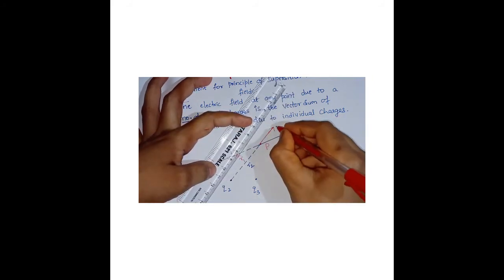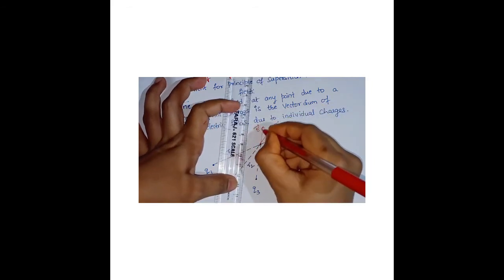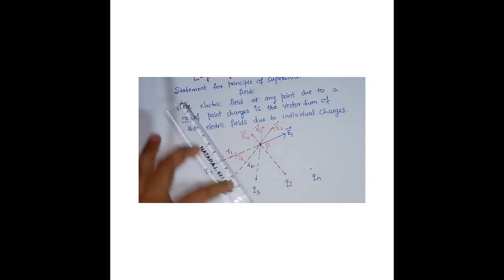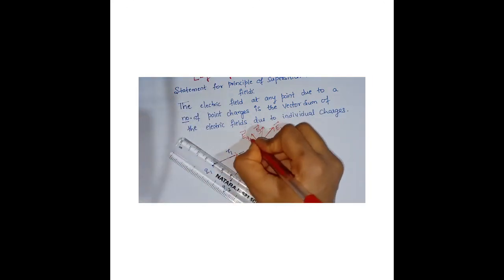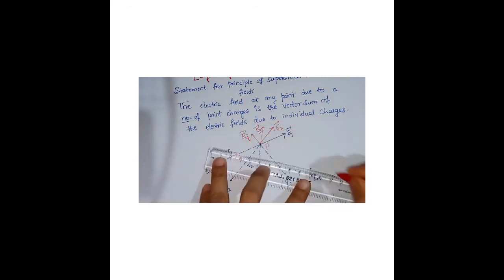Here I've taken a red mark, vector E2. Clear? Similarly, we'll draw for all the other remaining charges, and this is the direction, vector E3. This is very simple. No logic or law is used here other than the principle of superposition. So vector E4, not E4, this is the ith quantity I have taken, so I'll write it as Ei. Make it clear that this is Ei.